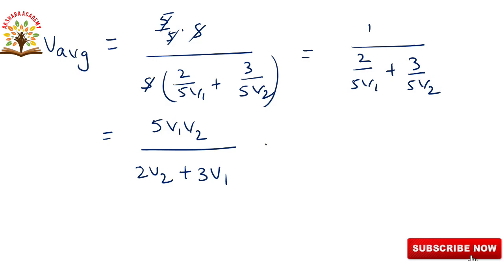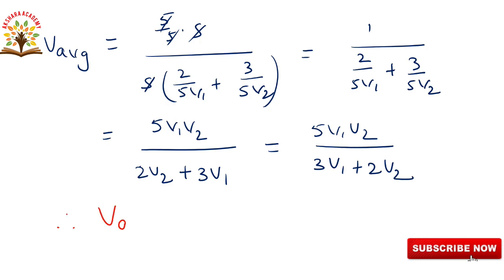So directly we are writing 3 V1 plus 2 V2. Here we are taking LCM, 2 V2 plus 3 V1. So after calculation, here we are writing 5 V1 V2 by 3 V1 plus 2 V2. So this is the final answer. Therefore V average is equal to 5 V1 V2 by 3 V1 plus 2 V2.